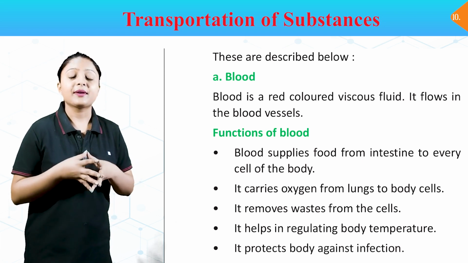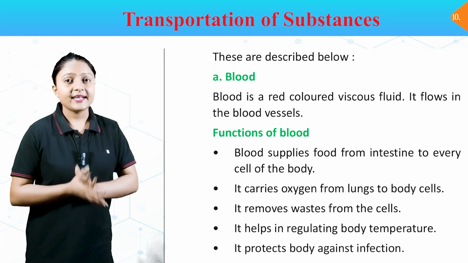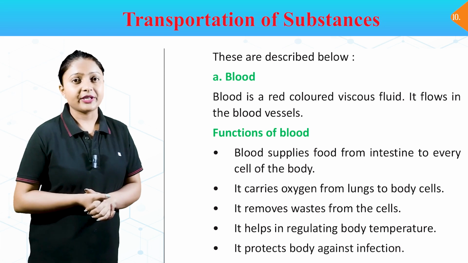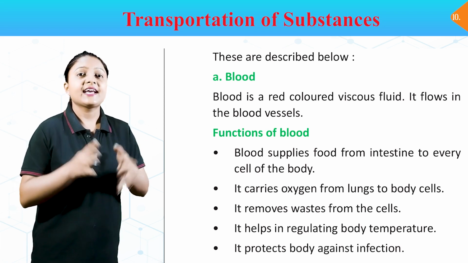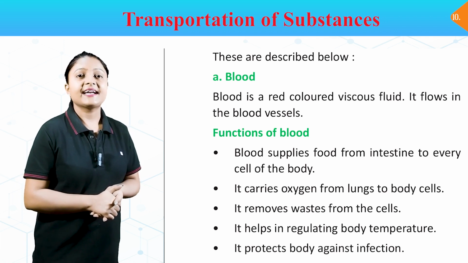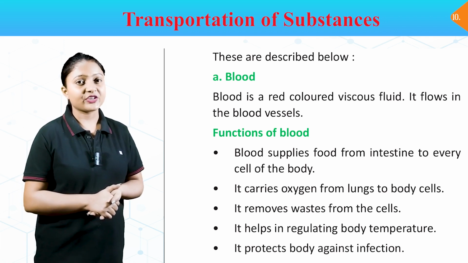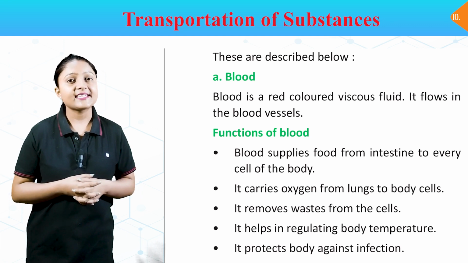Functions of blood. Blood supplies food from intestine to every cell of the body. It carries oxygen from lungs to body cells. It removes waste from the cells. It helps in regulating body temperature. It protects body against infection.